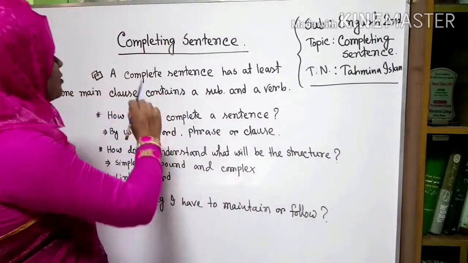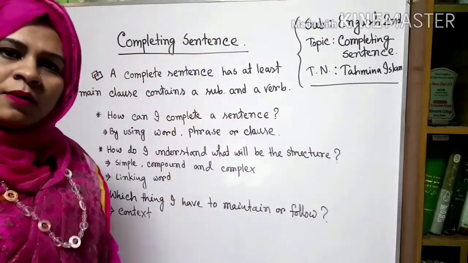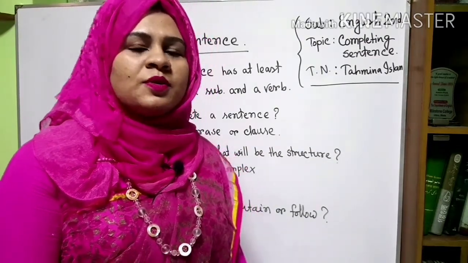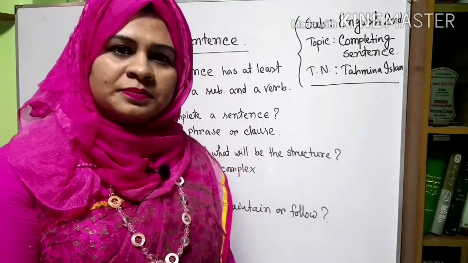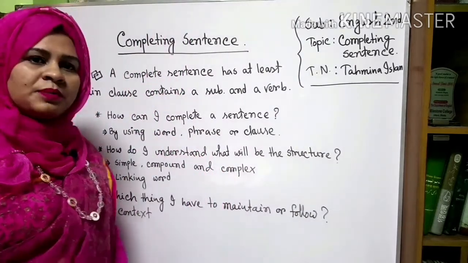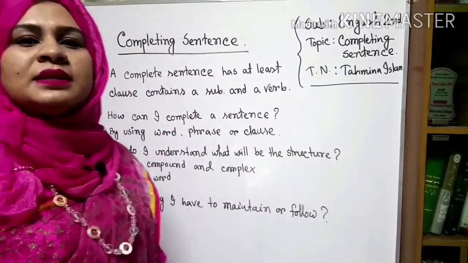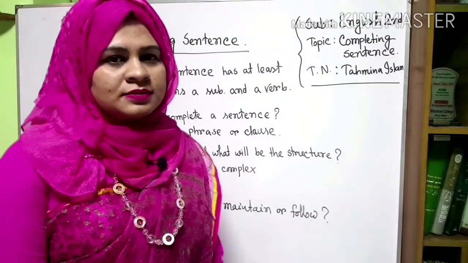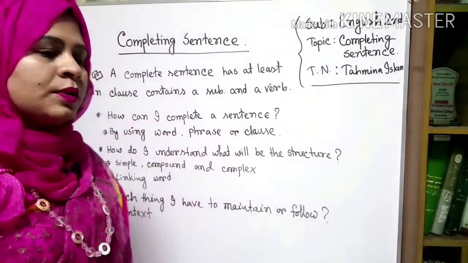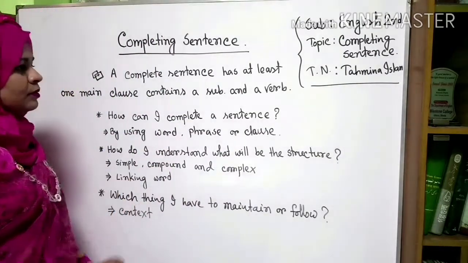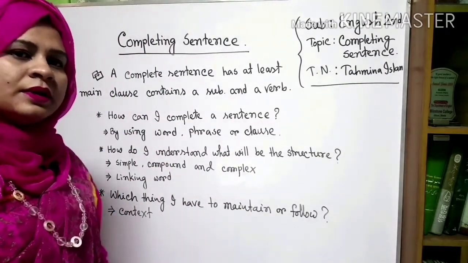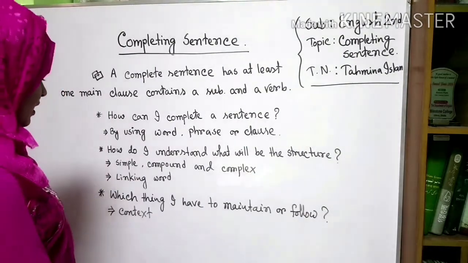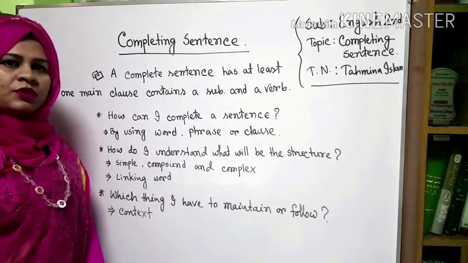This is completing sentence. A complete sentence has at least one clause and contains a subject and a verb. In your question paper, you will find half sentences and you have to complete the sentence, phrases or clause. So, how could you complete a sentence? How can you understand what the structure will be and which thing you have to maintain or follow?